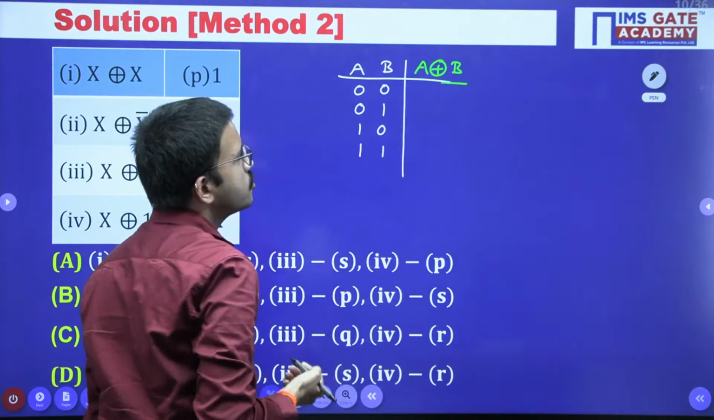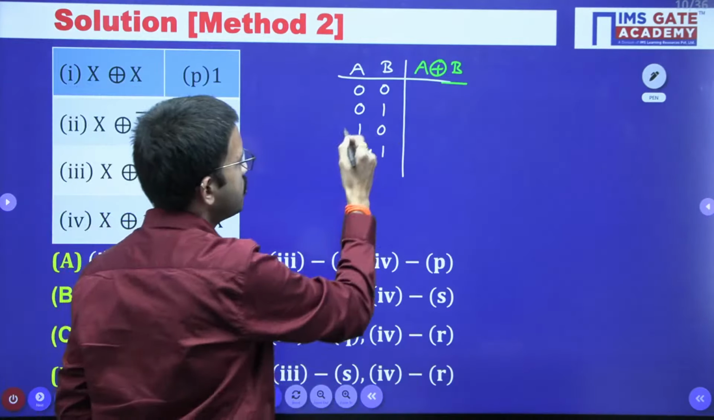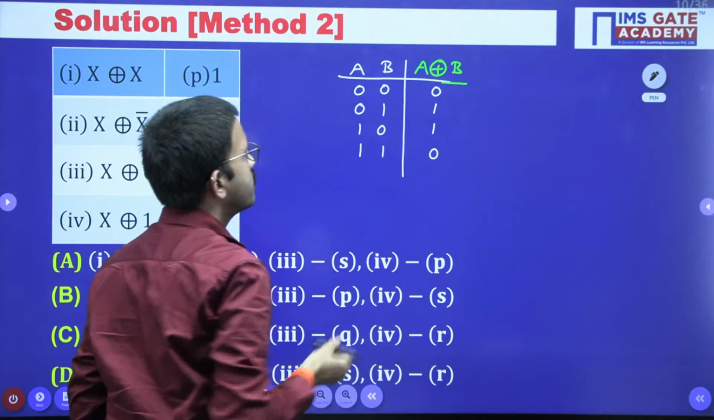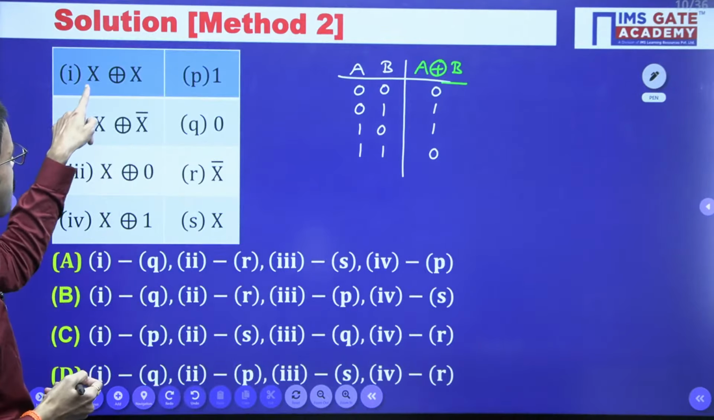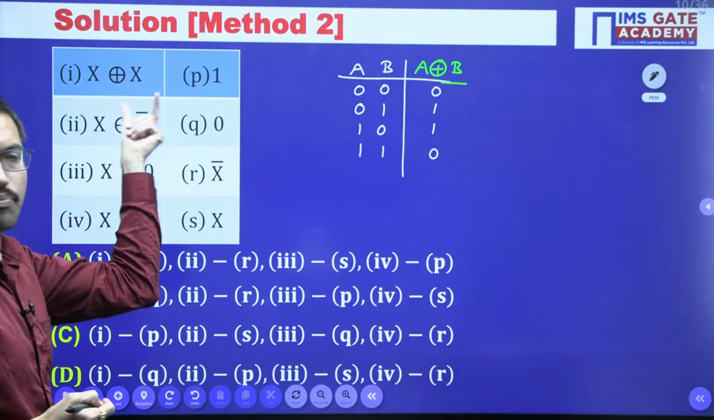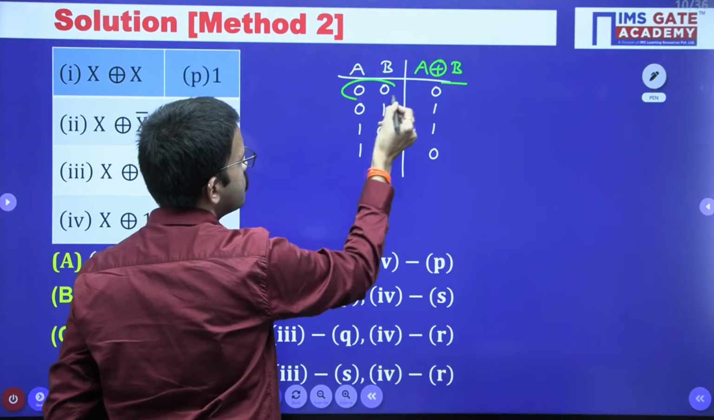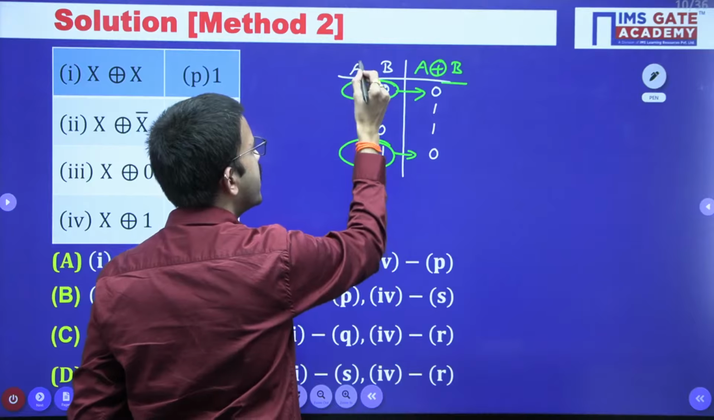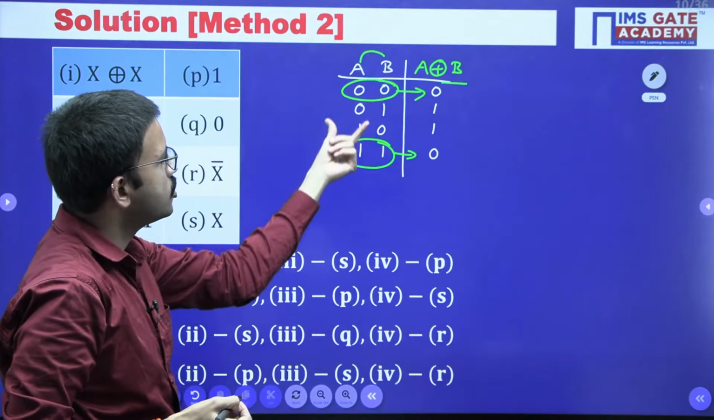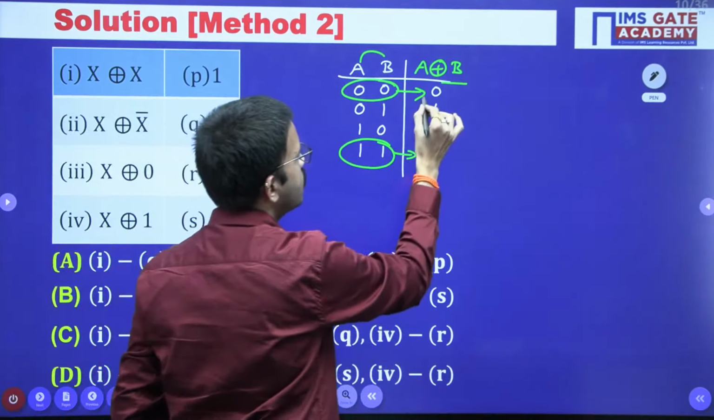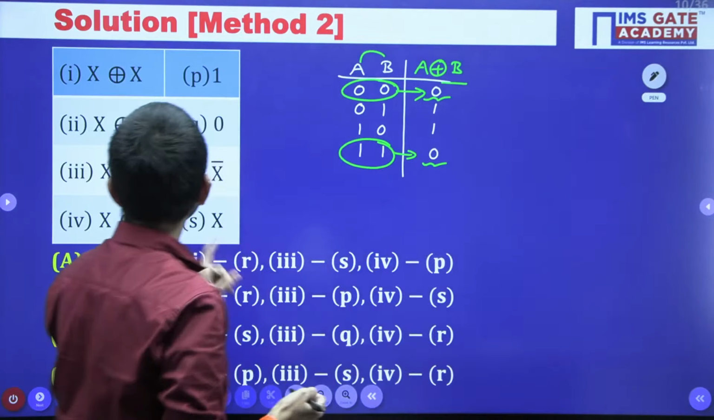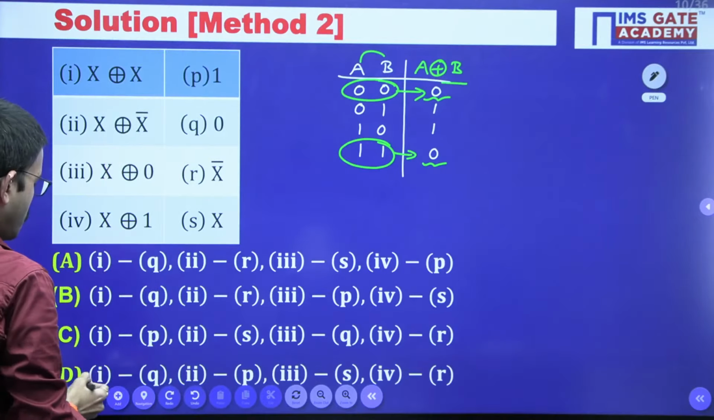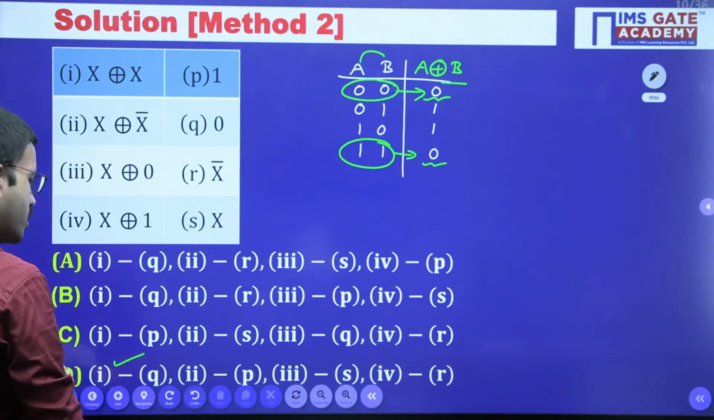I hope everyone knows the XOR truth table. So directly you can place the values 0, 1, 1, 0. Now in the first case both the variables are same. You can observe the first row and last row regarding A and B: both the values are 0 or both the values are 1. Here the output we are going to get is 0. So 1 matches to Q. So already we got option D.